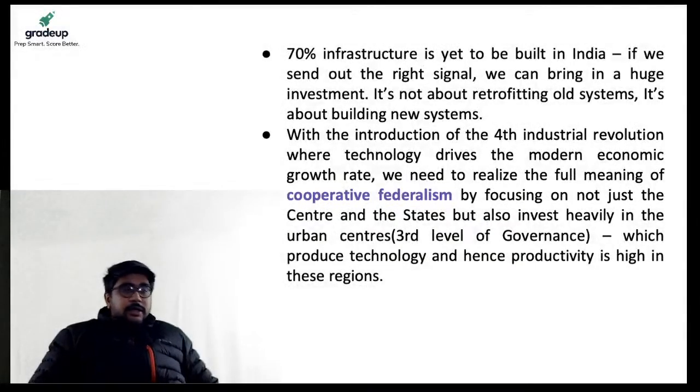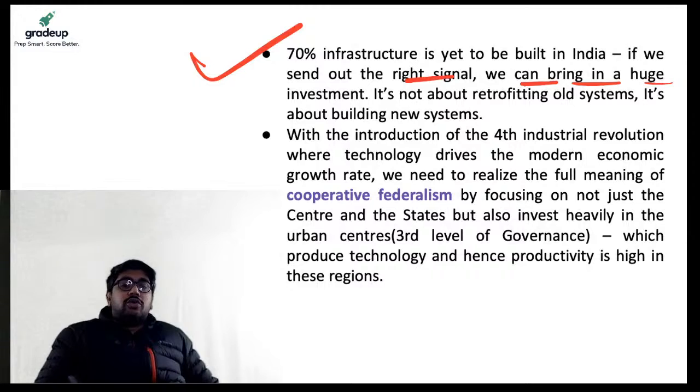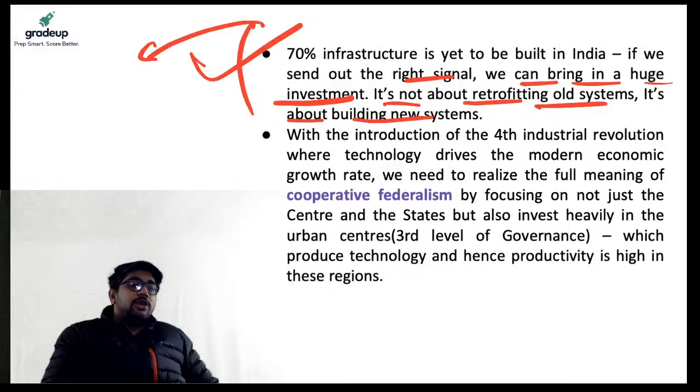Okay. Next, 70% of infrastructure is yet to be built in India, and if we send out the right signal, we can bring in huge investment. Now it is not about retrofitting the old system; it is about building a new system. This talks about newer cities, newer infra altogether, right?